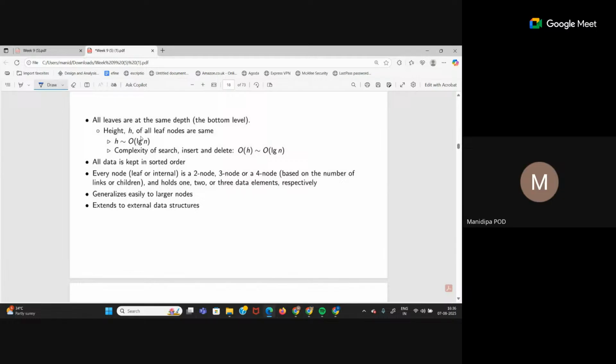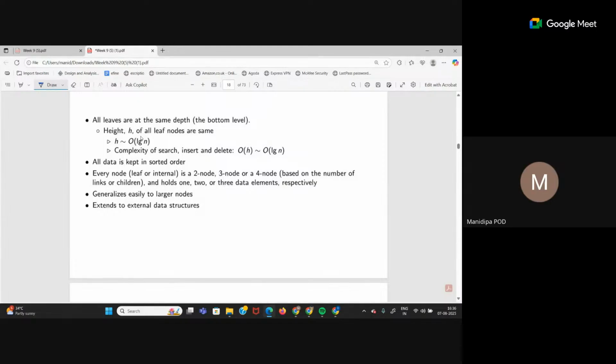If I have n nodes, the height of the tree is order of log n if it is a good tree. That means all leaf nodes are at the last level. The complexity of search, insert and delete is log n, because of constant time for the operations plus the searching time. All data is kept in sorted order. You already know binary search trees, we always insert in sorted order.